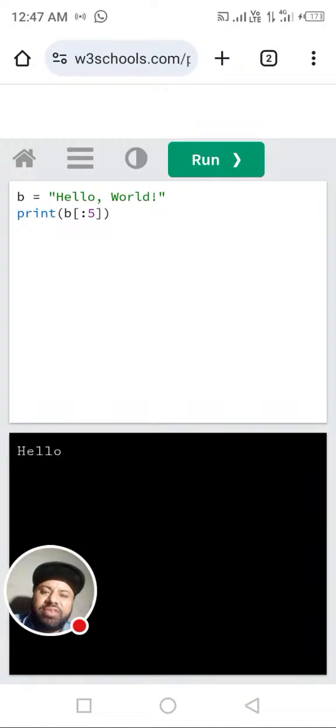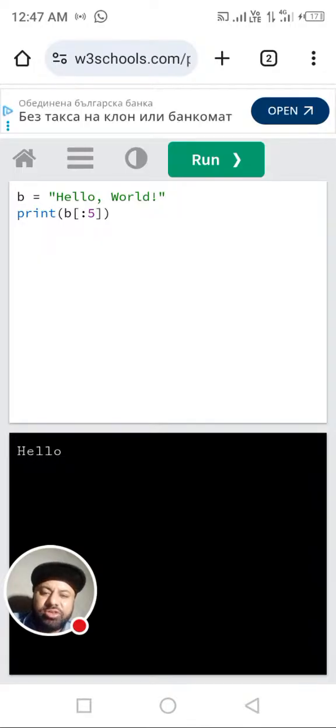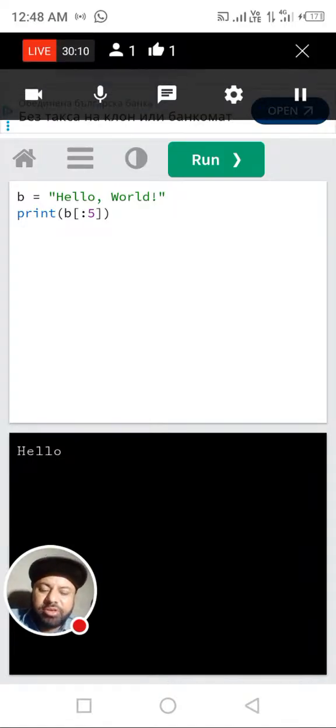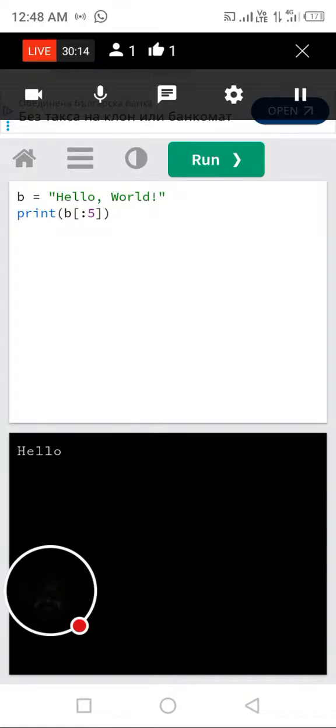Now it will start from position 0 till the 4th character, included. H will be here, E will be here, double L will be here, and O will be here. 0 to 4, but 5 will not be included, because we have already told you the last character is excluded. We move from left to right, but it will not include this character.